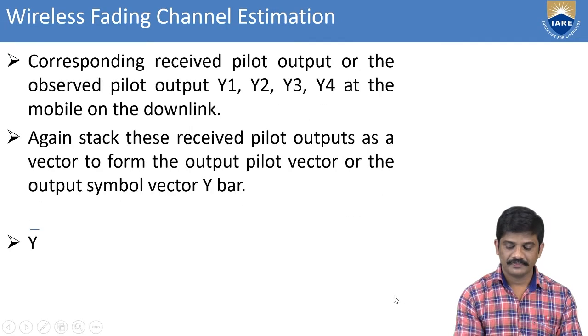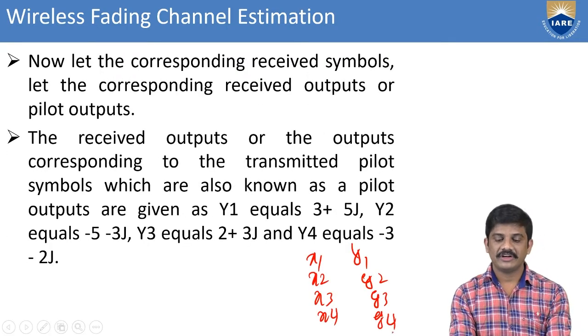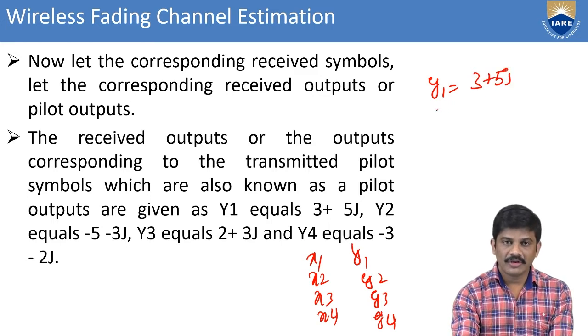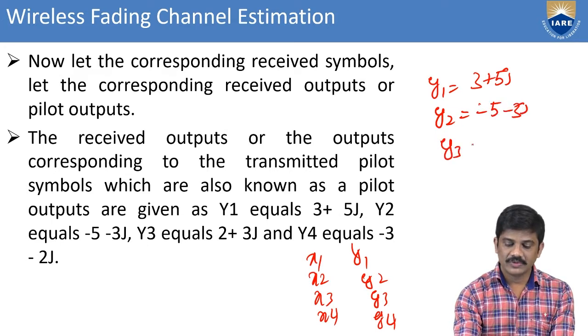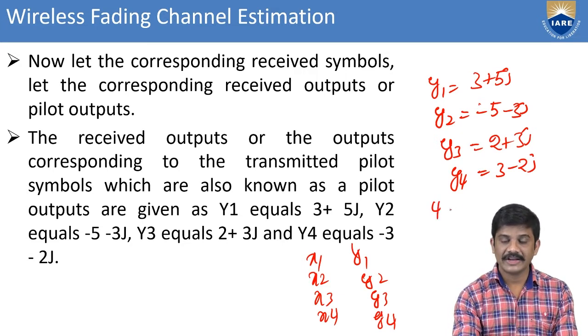They are given as y1 equal to 3 plus 5j, y2 equal to minus 5 minus 3j, y3 equal to 2 plus 3j, y4 equal to 3 minus 2j. Here we are given the 4 received symbols.